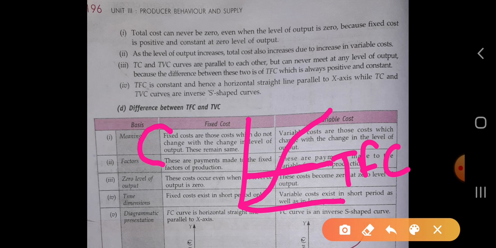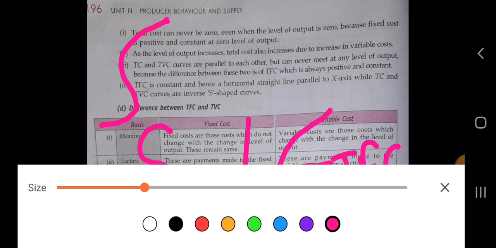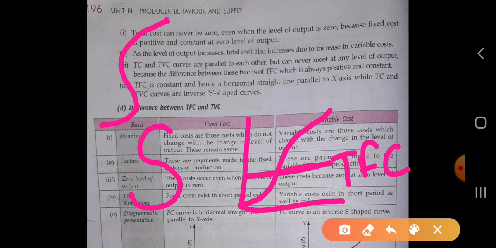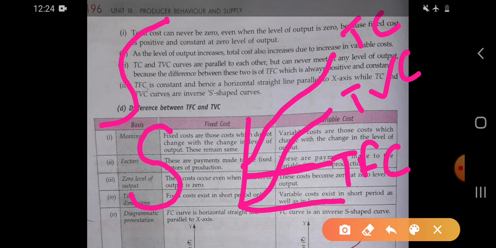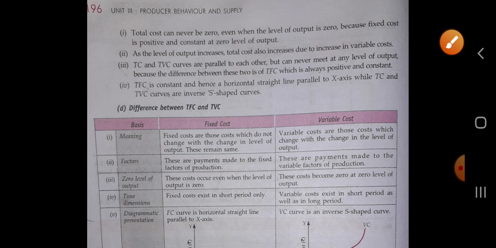Means if the S-shaped curve is like this, then the inverse S-shaped curve is like this. So the TC and the TVC are inverse S-shaped curves. Okay.